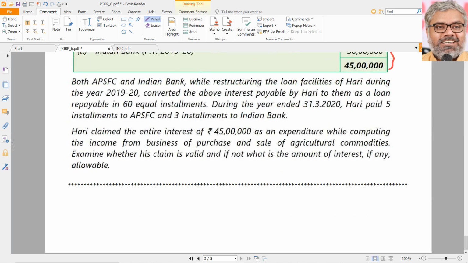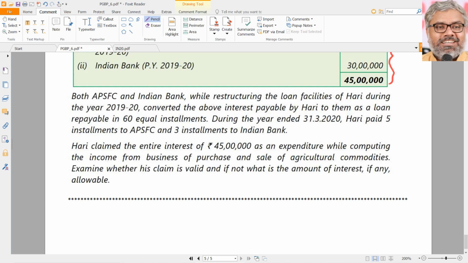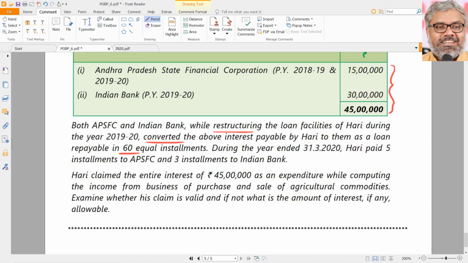Both APSFC and Indian Bank, while restructuring the loan facilities of Hari during the year 19-20, converted the above interest payable by Hari to them as loan repayable in 60 equal installments. So what they have done, interest capitalized. This 15 lakhs is now treated as a fresh loan, and this 30 lakhs is treated as a fresh loan, which is repayable in 60 installments.